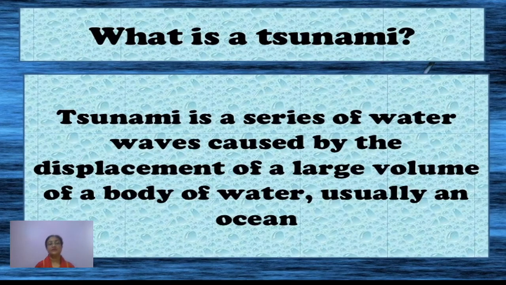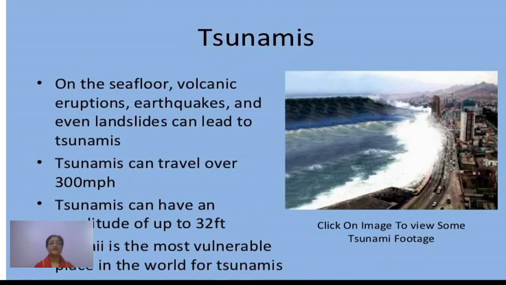Now, what is a tsunami? It is a series of water waves, caused by the displacement of a large volume of body of water, usually an ocean. And on the sea floor, volcanic eruptions, earthquakes and even landslides can lead to tsunamis. Whenever there is a vibration and the sea floor is getting affected by that, it will cause tsunami.